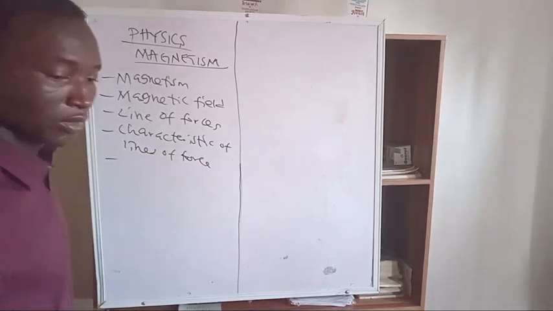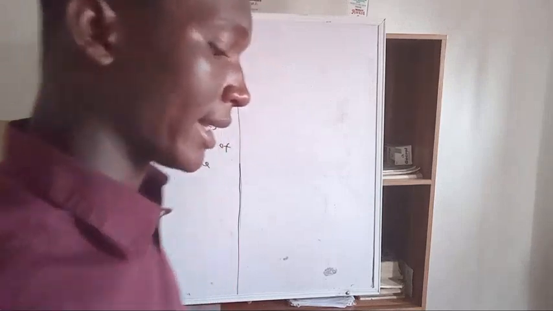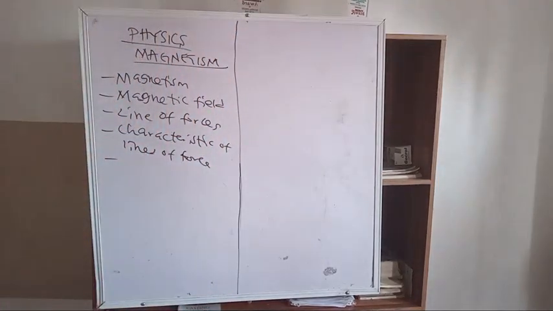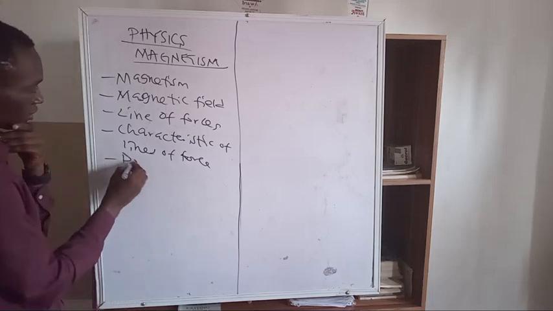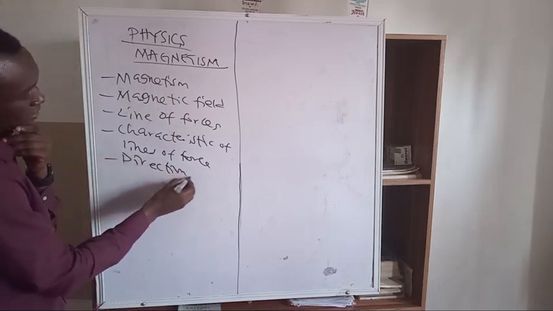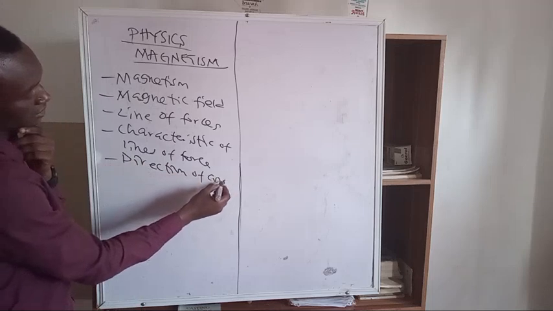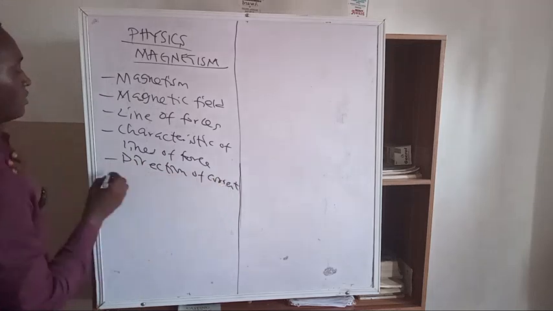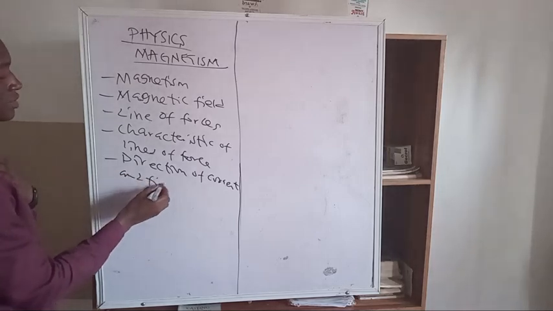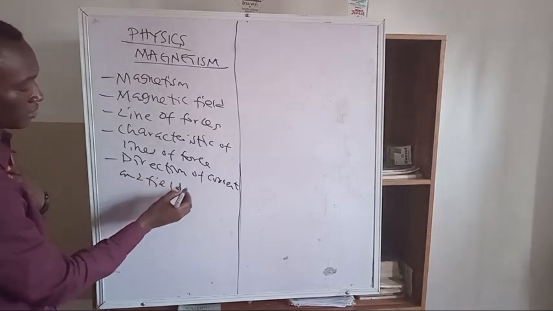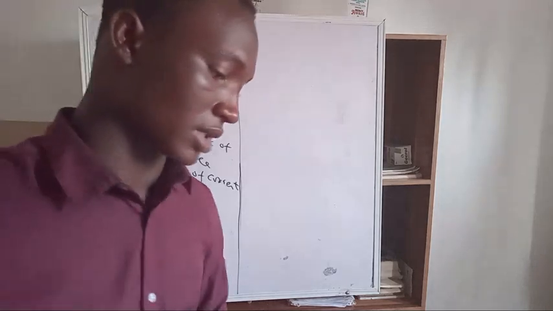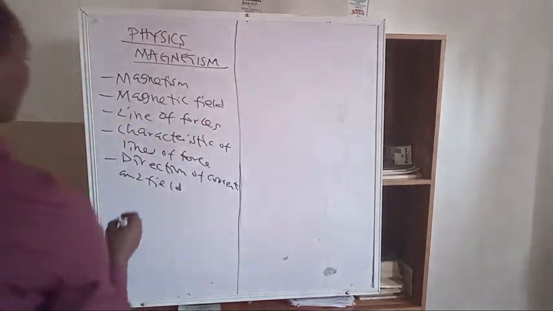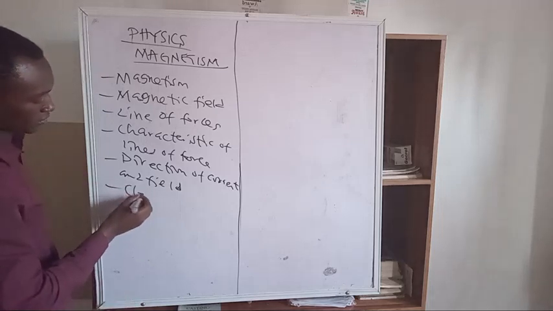Then we'll look at the clenched rule, the direction of current and field. Then we'll also look at the clenched force rule in a magnet.